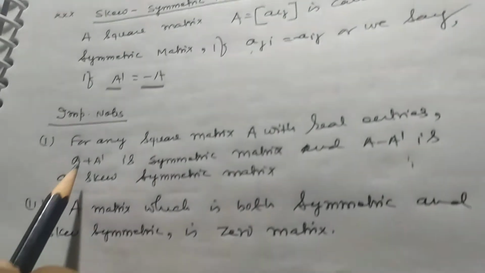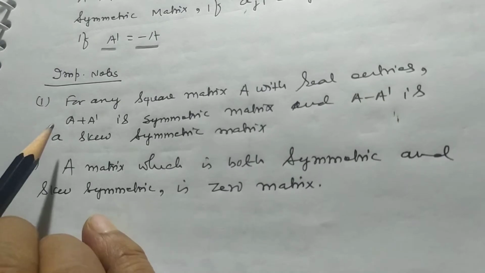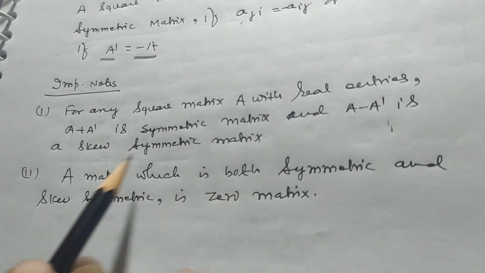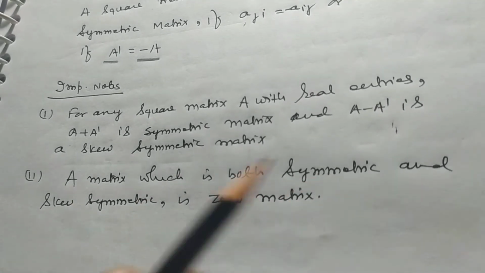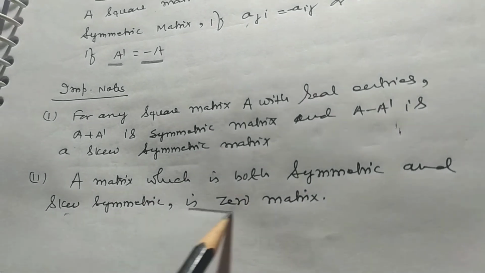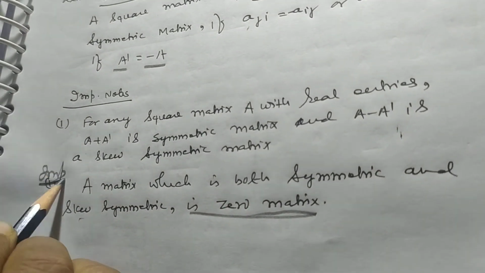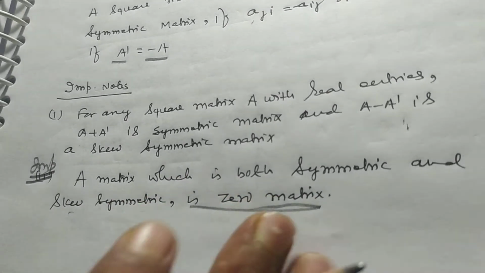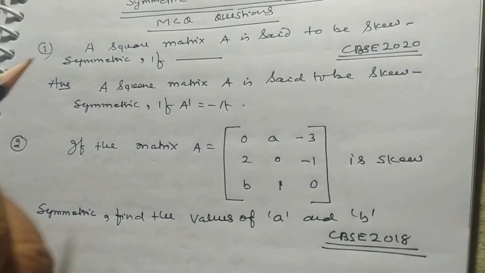Important notes. For any square matrix A with real entries, A plus A dash is a symmetric matrix and A minus A dash is a skew symmetric matrix. A matrix which is both symmetric and skew symmetric is zero matrix. It is very, very important for MCQ type of question. Now I want to discuss some questions.